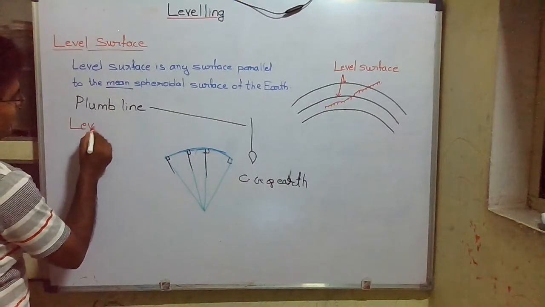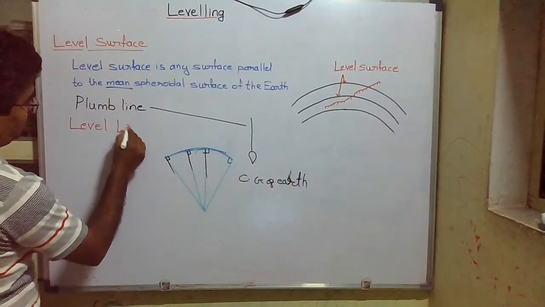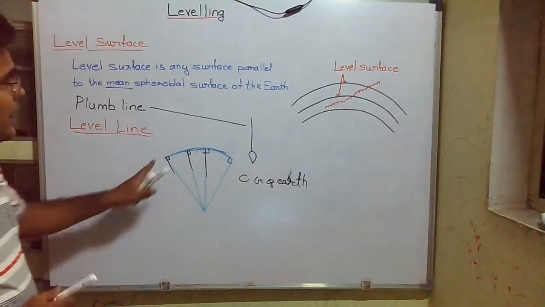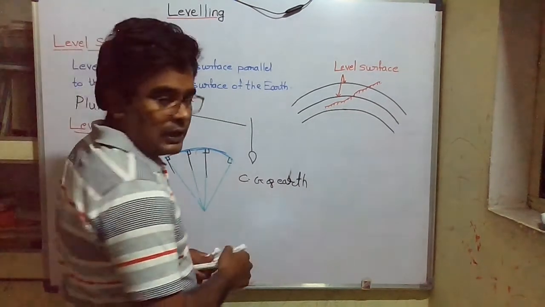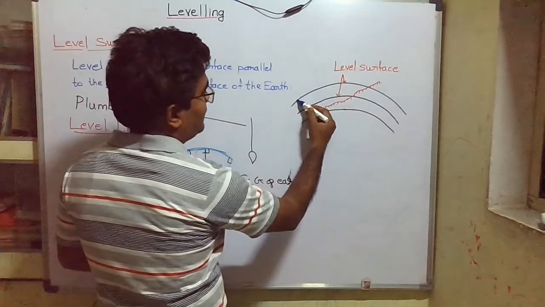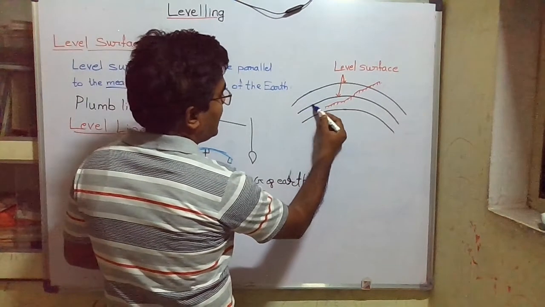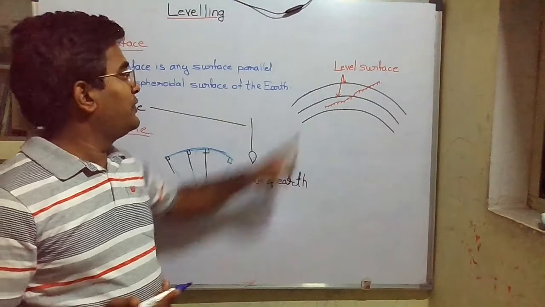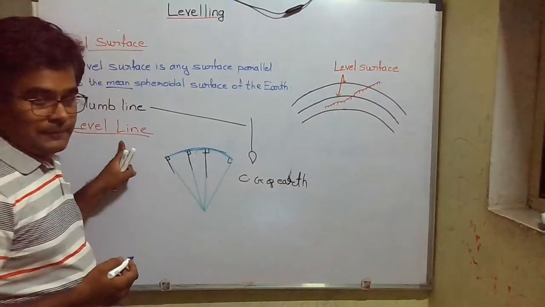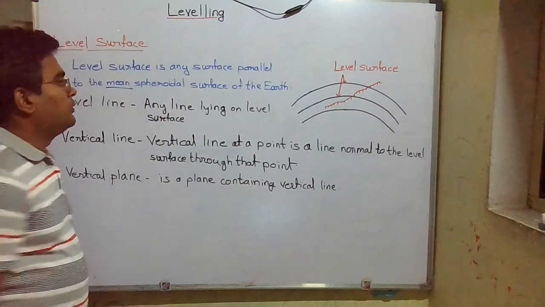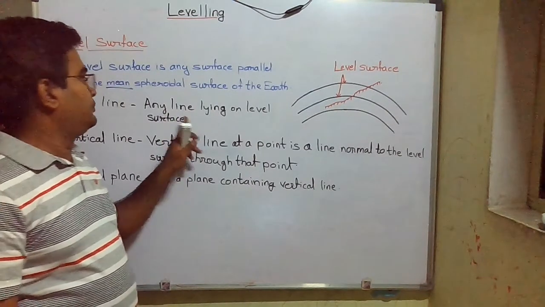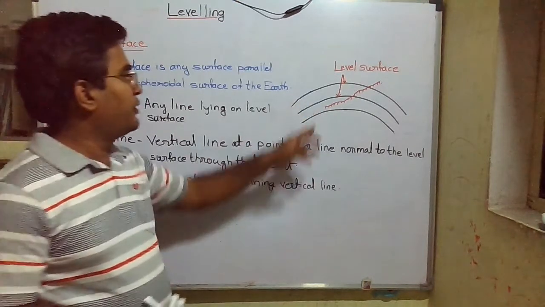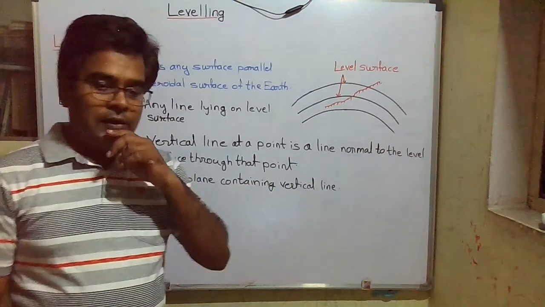What is level line? Any line lying on this level surface, let it be this line, is called a level line.